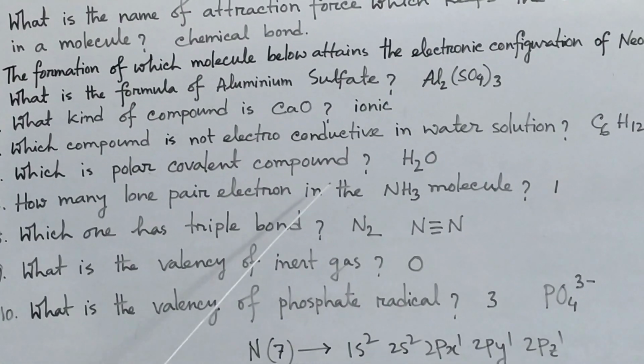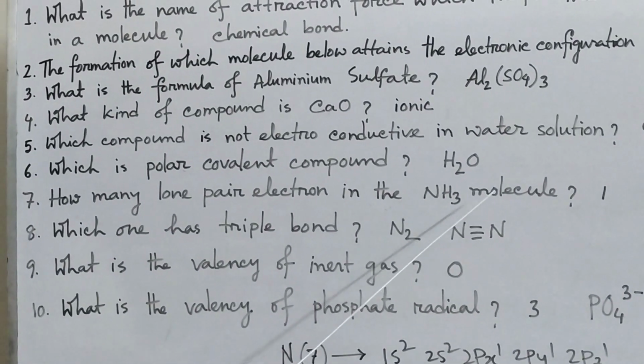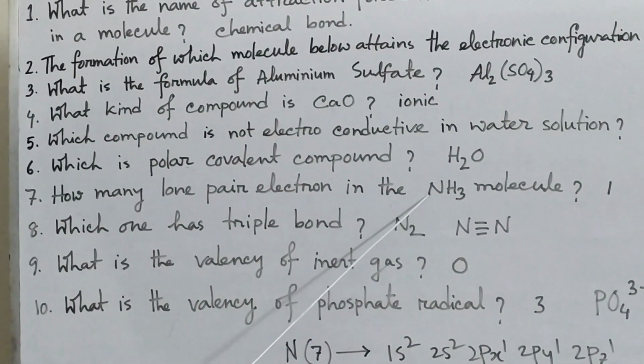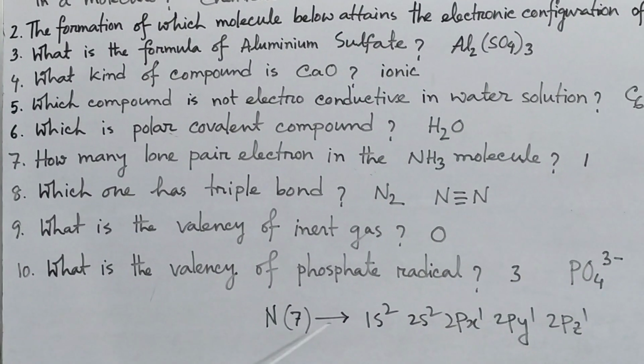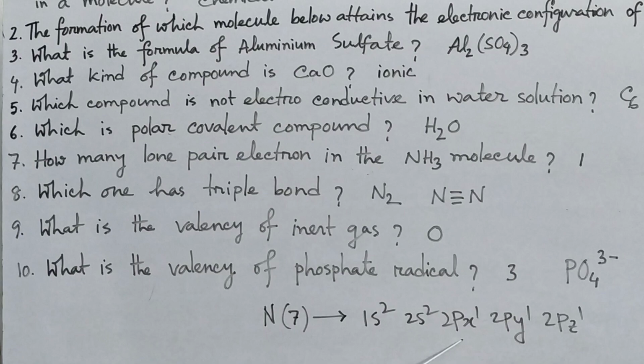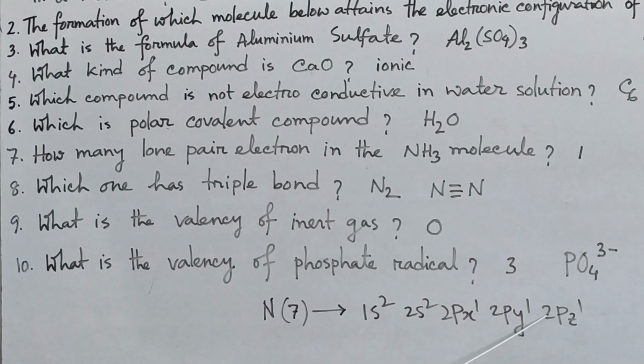How many lone pair electrons in an ammonia molecule? In ammonia, the central atom is nitrogen. I have written the atomic configuration of nitrogen. It is 1s2, 2s2, 2px1, 2py1, 2pz1.